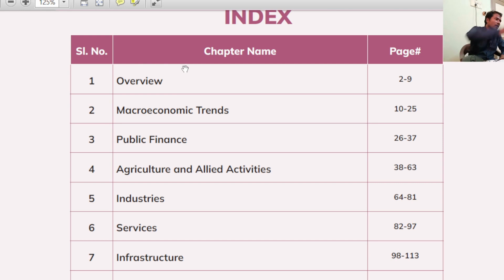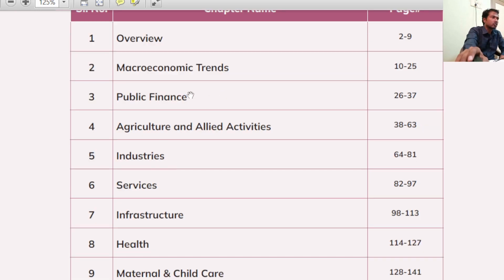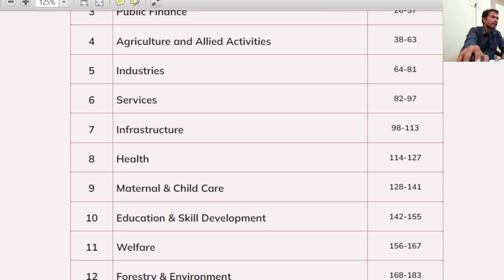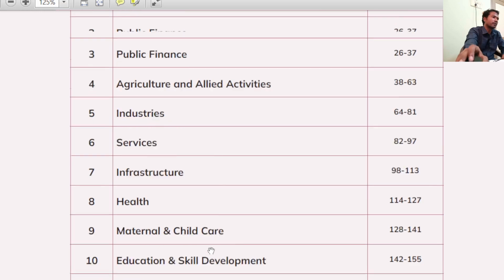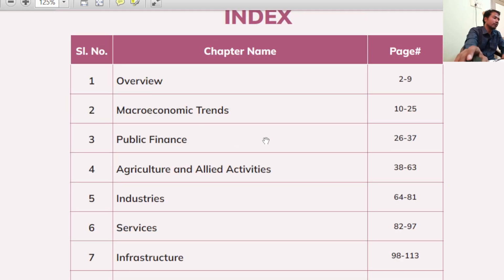In this first chapter, all the chapter summaries are given. So let us see this first chapter at the end of this discussion, once we complete all these chapters, from macroeconomic trends, public finance, agriculture and allied sectors, till governance. Then we take up this first chapter, overview, right?